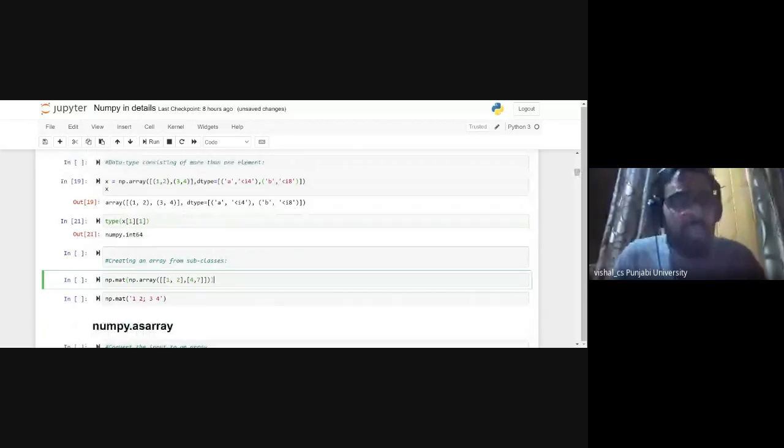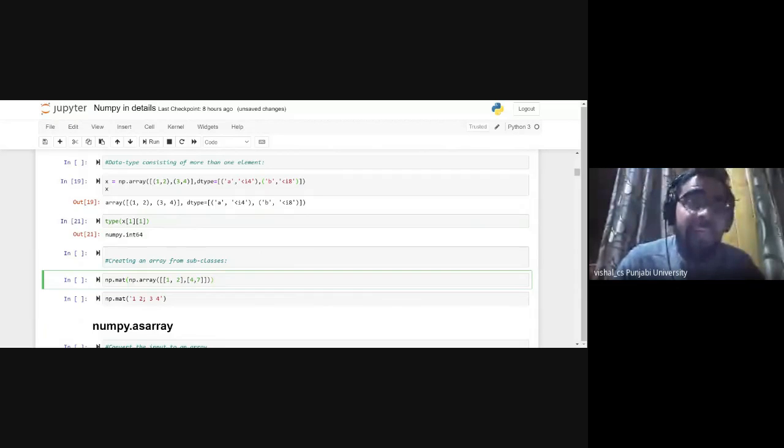Okay. Now, see, we have another function here in NumPy, that is the mat function. What is that mat function? Mat means matrix, to form a matrix. See, simply what I have done, I have passed a list of lists within an array, and then I am creating a matrix from that array.